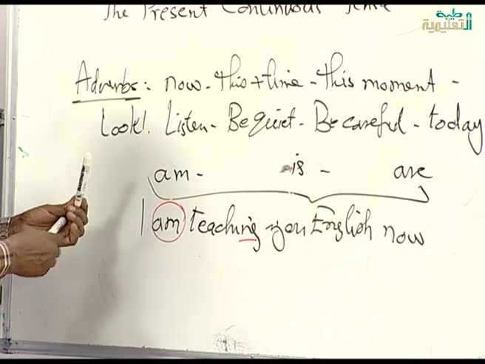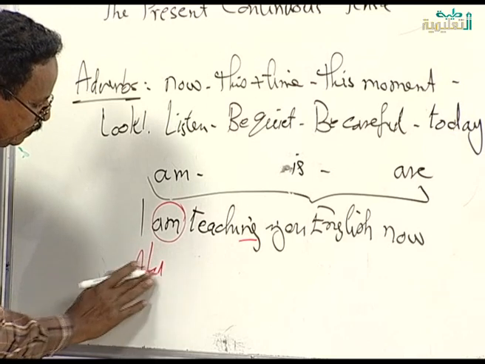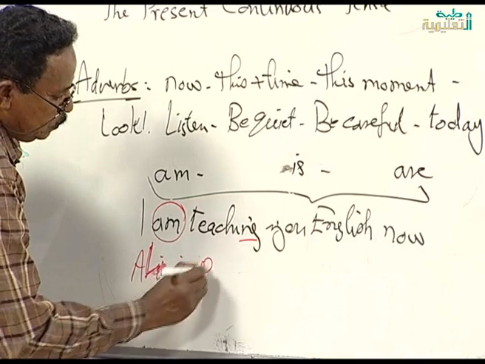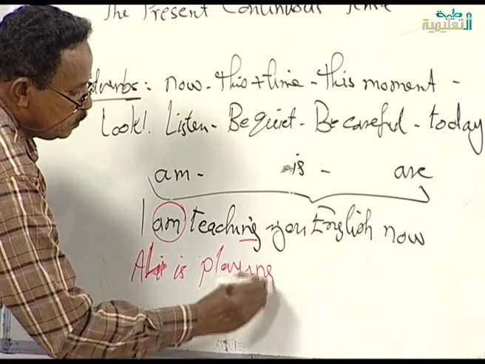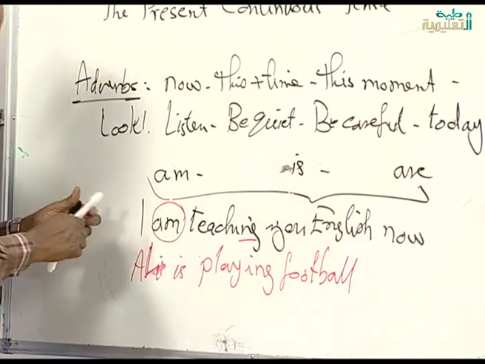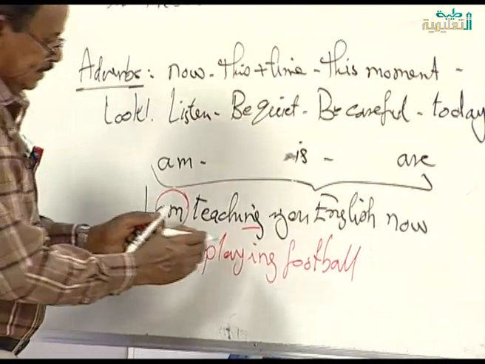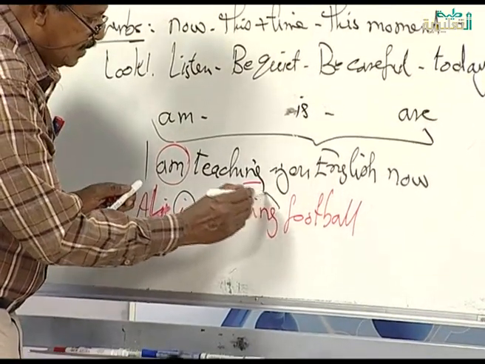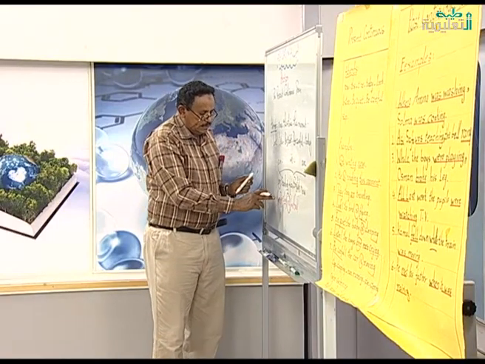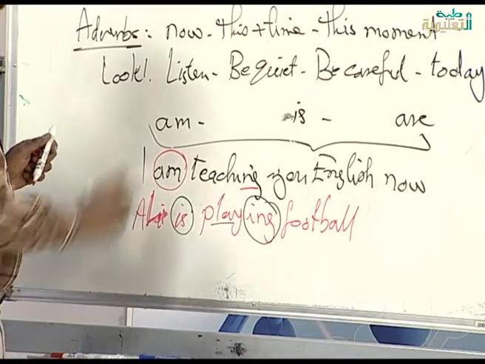For example, Ali, or he, Ali is playing football. Look here, after Ali we use is. And after is, the verb play has ing at the end of it. Each verb that has is before it ends with ing.